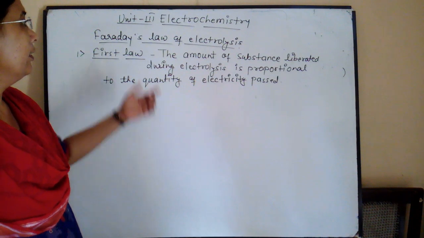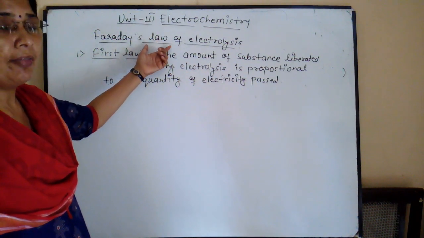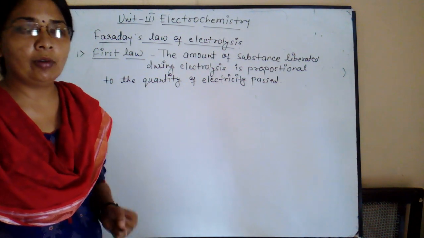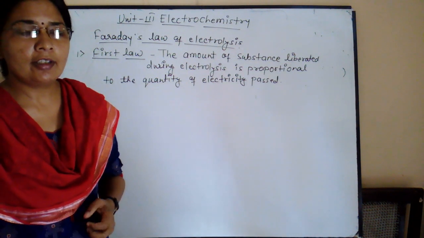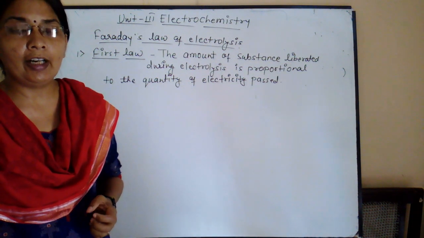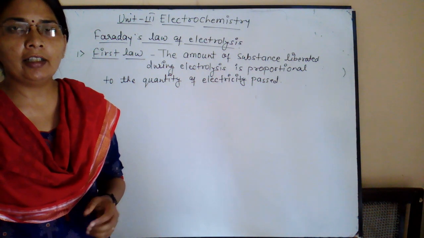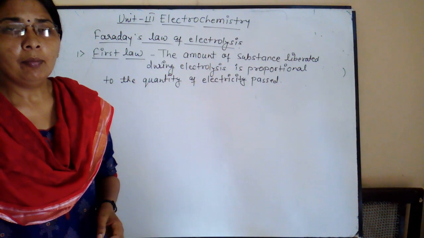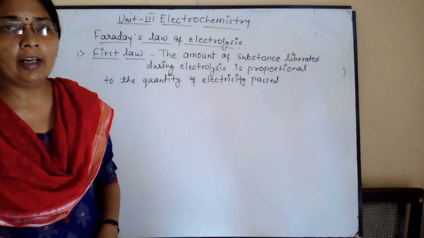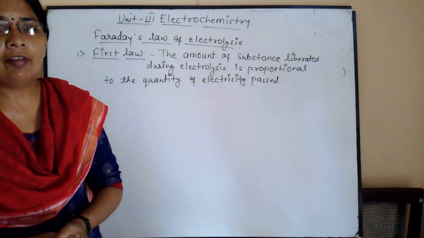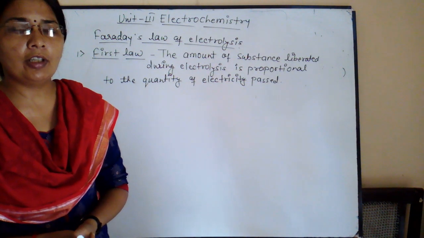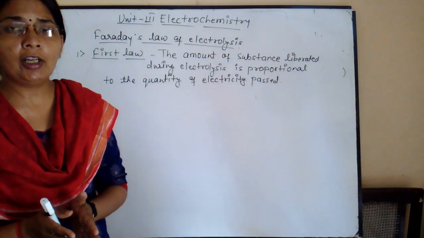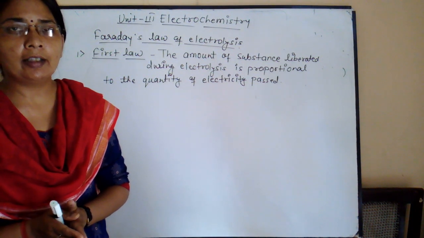Today we start electrochemistry: Faraday's law of electrolysis. First, we see what we mean by electrolysis. Electrolysis is the process of decomposition of an electrolyte by passing an electric current through it in its fused or molten state. And Faraday gave the laws of electrolysis, relating the substance liberated during electrolysis to the electricity passed.